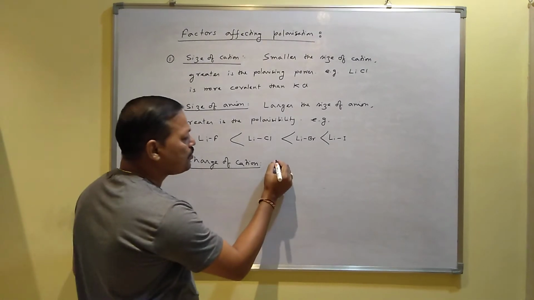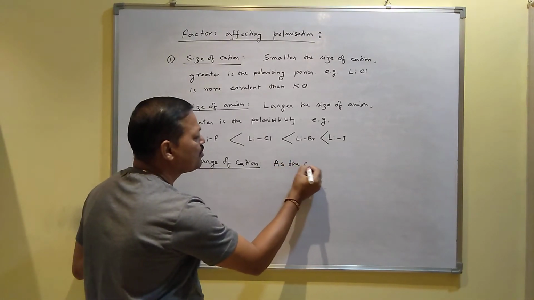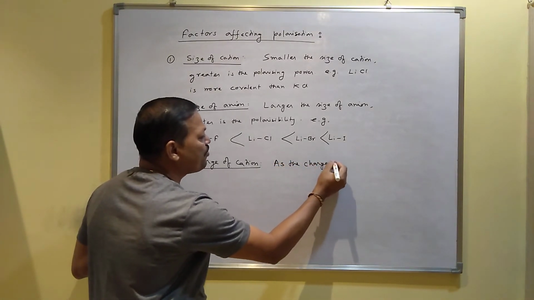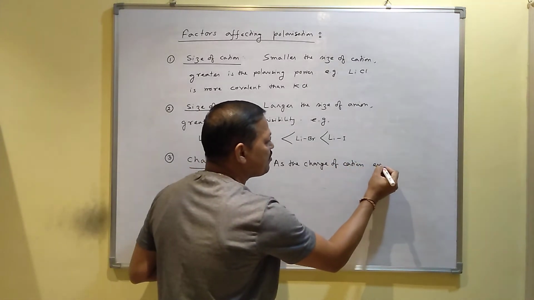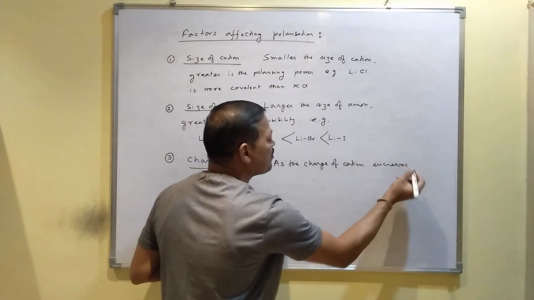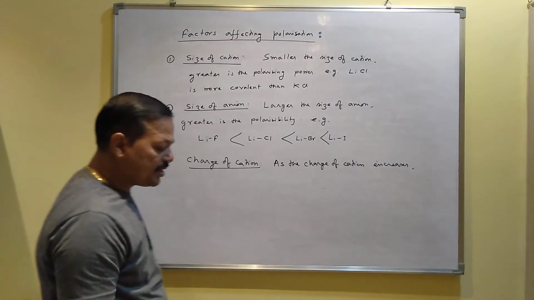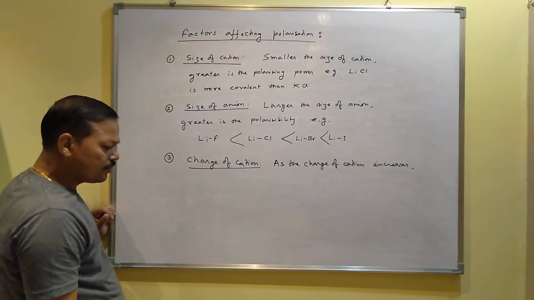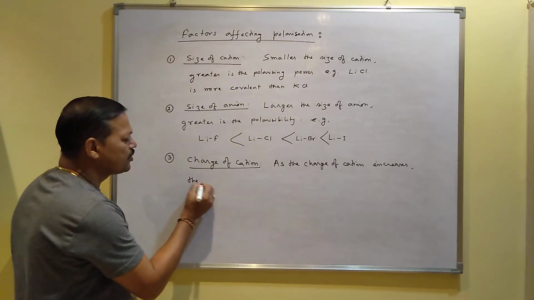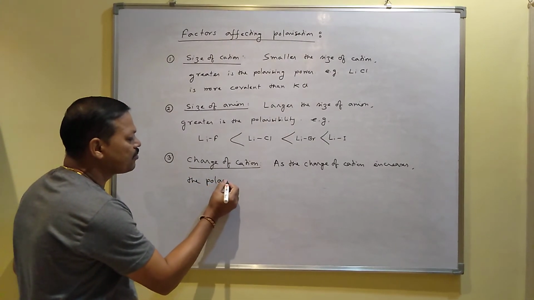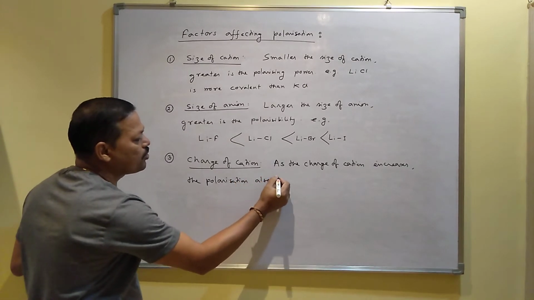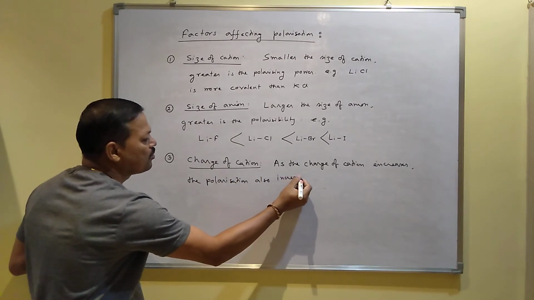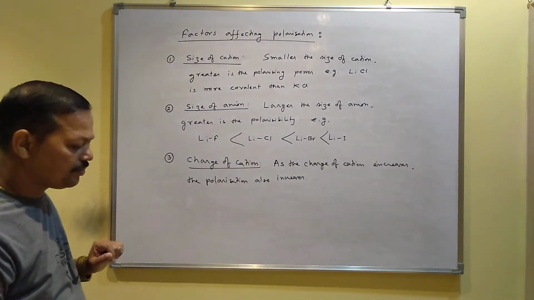So as the charge of the cation increases, the polarization also increases.